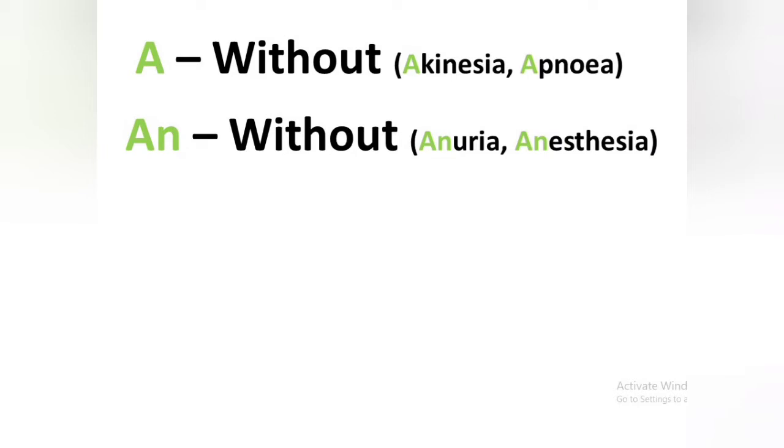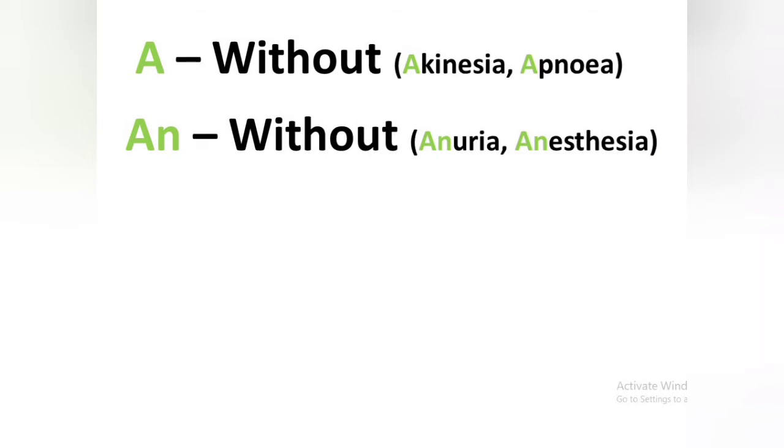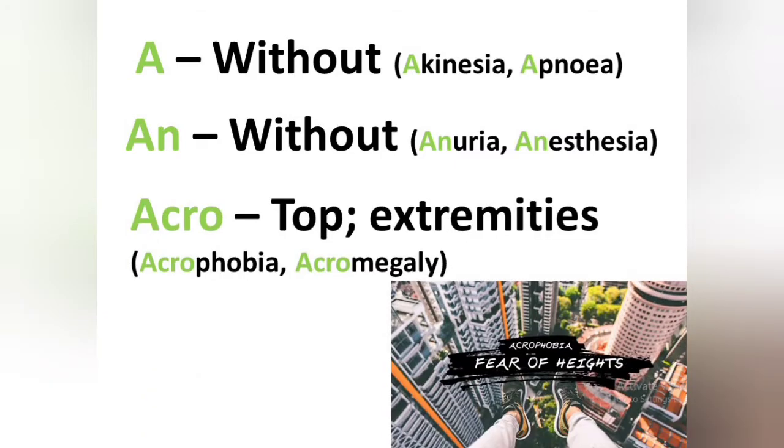Another prefix is an. It also means the same, that is, without. Anuria. Anuria means there is no urination or no micturition. No output of urine is known as anuria. Another term is anesthesia, where anesthesia means there is no sensation in the body.